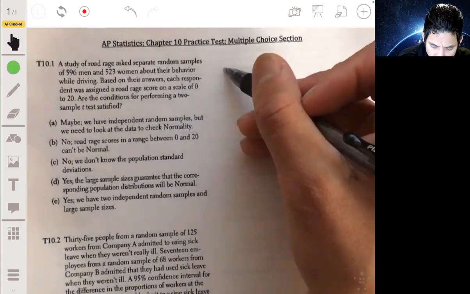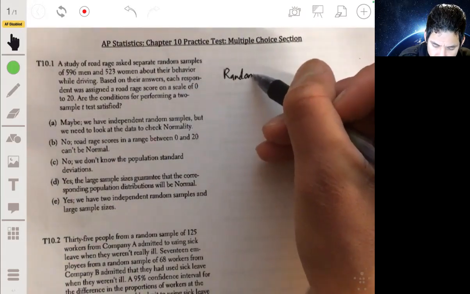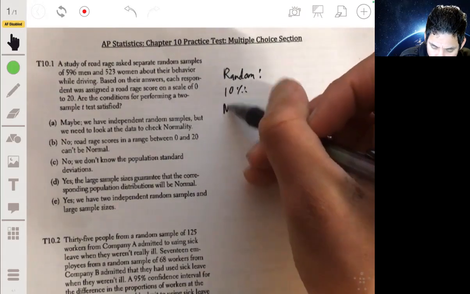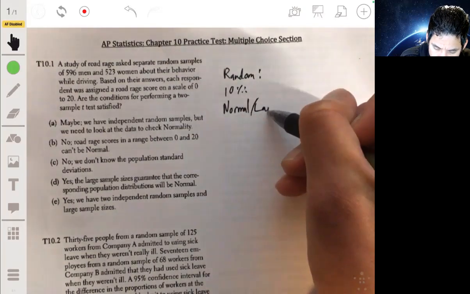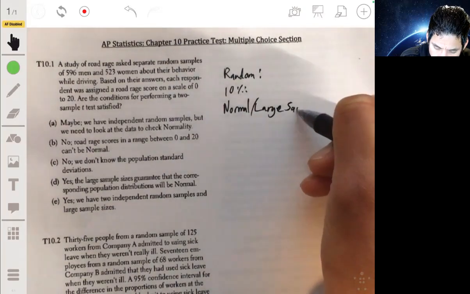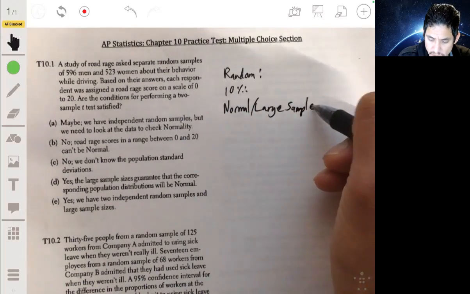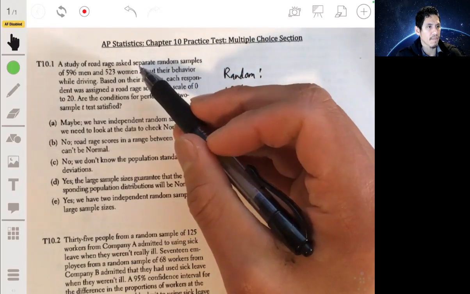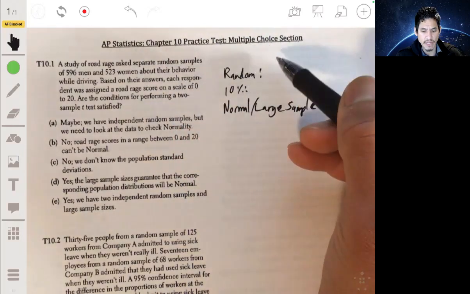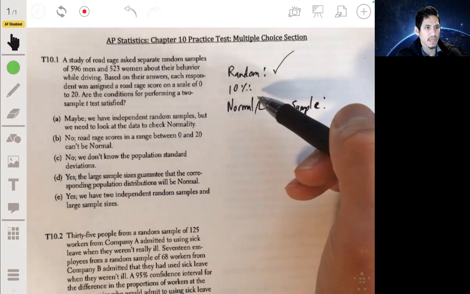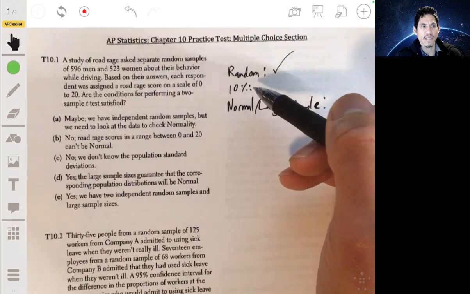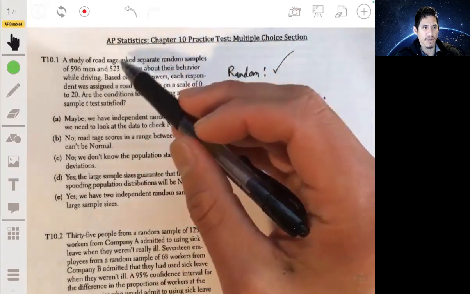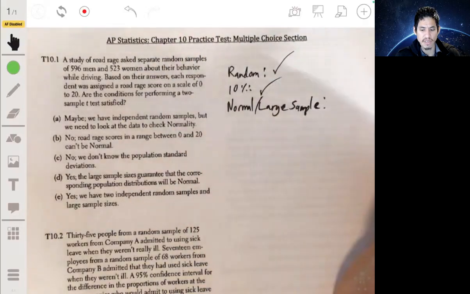Okay, so let's recall what they are. The conditions are, remember, the random condition, the 10%, and then the normal large sample, since we're talking about an inference dealing with means. So the random condition, we're told that we have separate random samples of men and women. So that's met. 10%, we can say that these numbers are definitely less than 10% of their population of all male drivers and all female drivers. So we can say that's met.